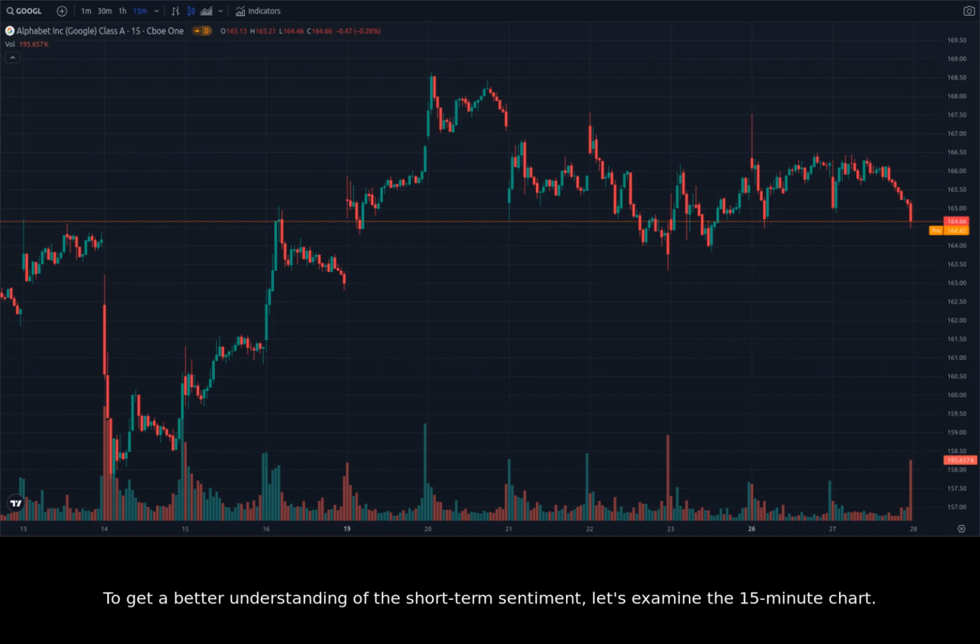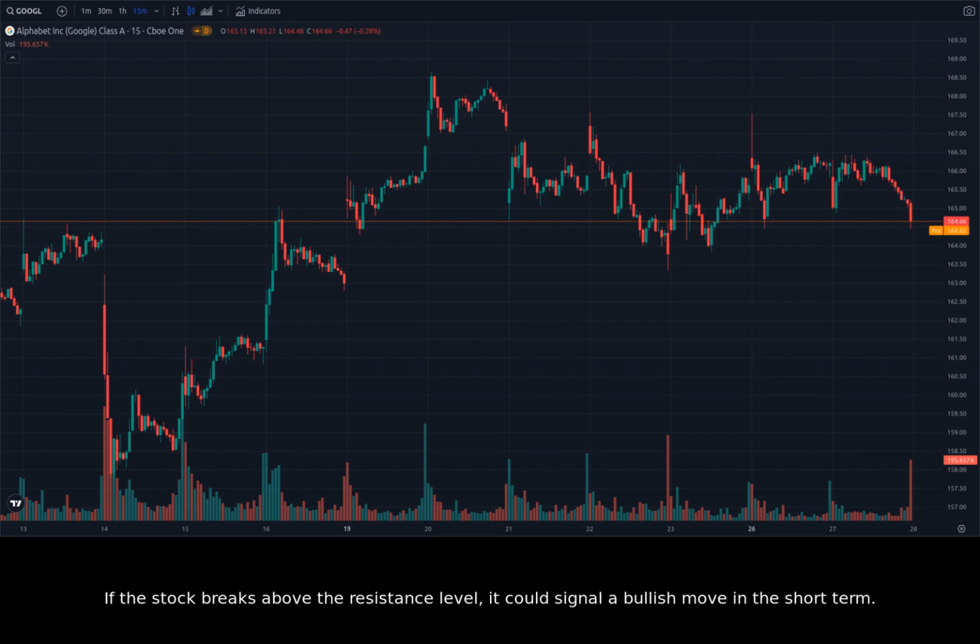To get a better understanding of the short-term sentiment, let's examine the 15-minute chart. The 15-minute chart shows that the stock has been trading sideways over the past few hours. There's no clear trend in this time frame, suggesting that the market is uncertain about the direction of the stock. However, we can see a few interesting price levels to watch. The stock has found support around 164.50 in the past and resistance around 166.00.